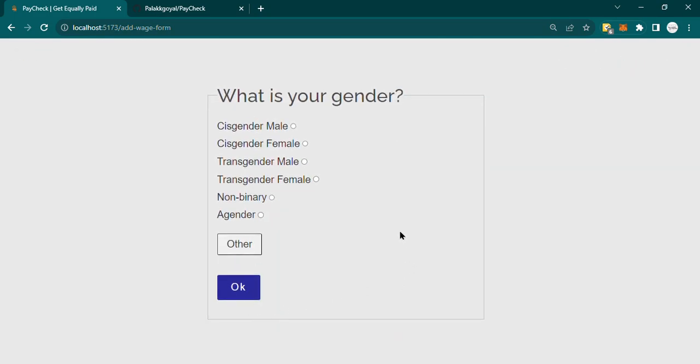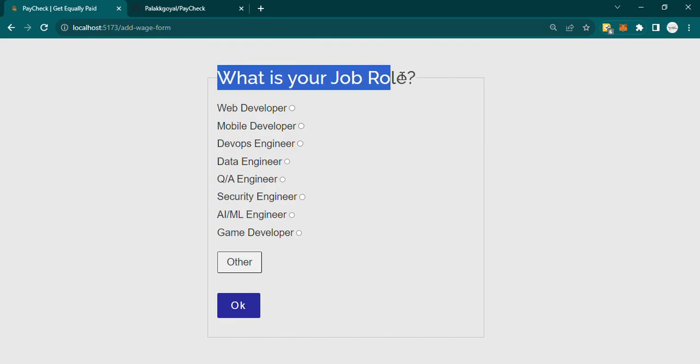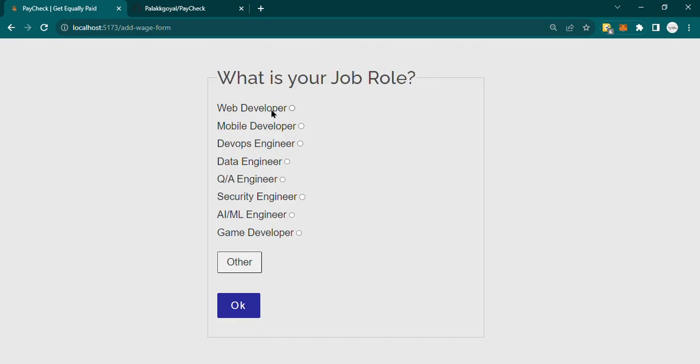First of all, we need to fill our gender. So mine is cisgender female. We can also click on other if your gender is not included in the list or you want to specify it yourself, you can mention it here. But I'm choosing cisgender female. Click on OK. Now what is our job role? So mine is web developer. If yours is not included in the list, you can click on other and specify, but I'm choosing web developer.